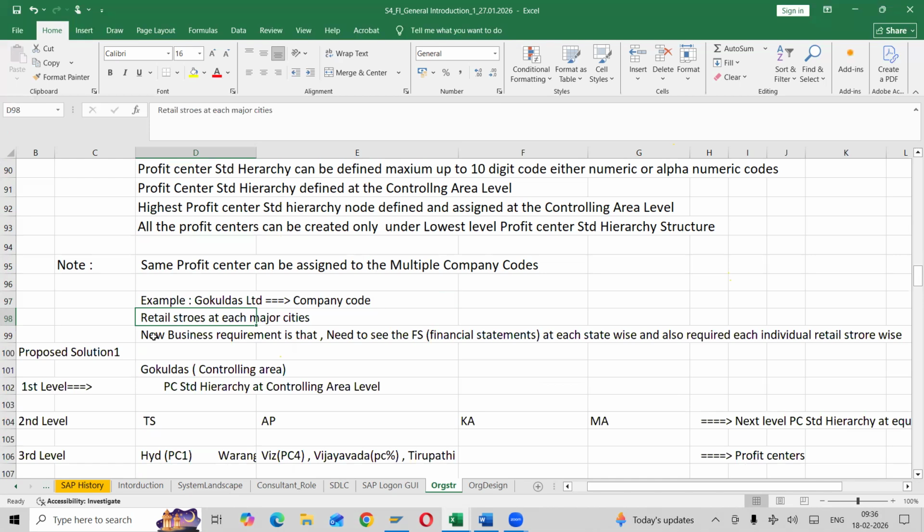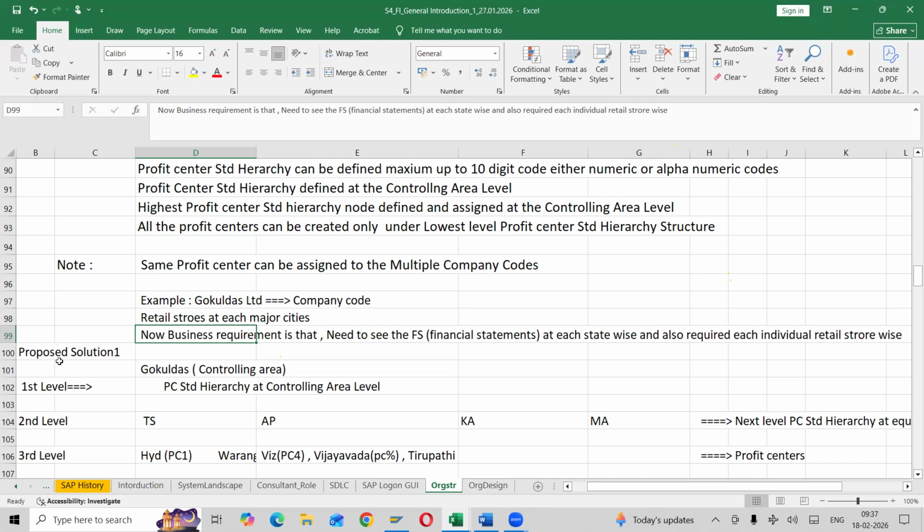The business requirement is that they need to see the financial statements, nothing but profit and loss account and balance sheet, state wise, and also for each individual retail store. In each state, they have individual retailers.